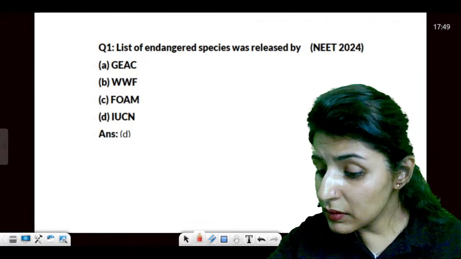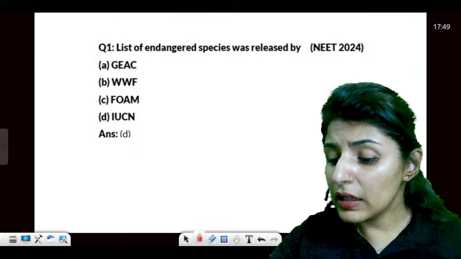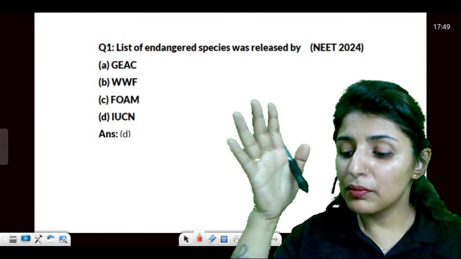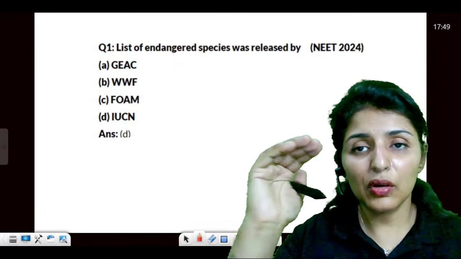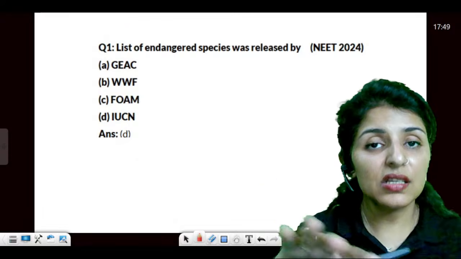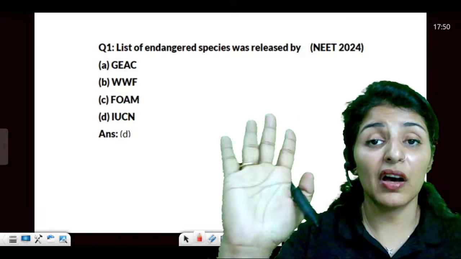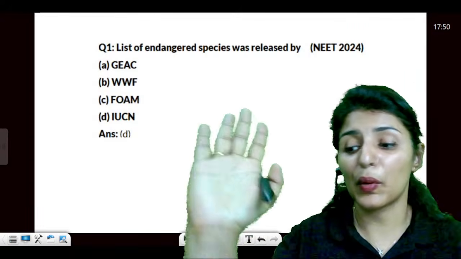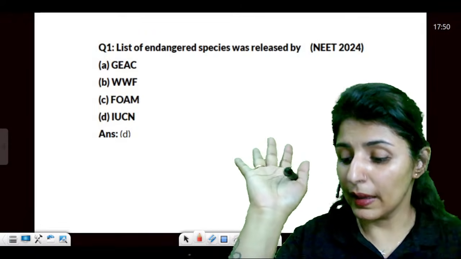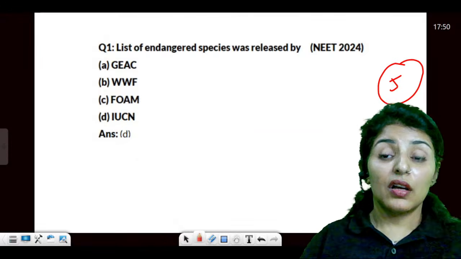How frequently is numbers data asked from biodiversity? Not very much. You have just seen, not very often. So that should be the last priority for revision. When you are doing selective revision, these are the points you have to take care of. I would strongly suggest that you give NCERT a quick reading again. Spare just 5 hours, and in 5 hours you can complete 11th and 12th NCERT reading, at least the most important lines from where questions come again and again. Spare 5 hours for biology, a quick revision of the whole NCERT.